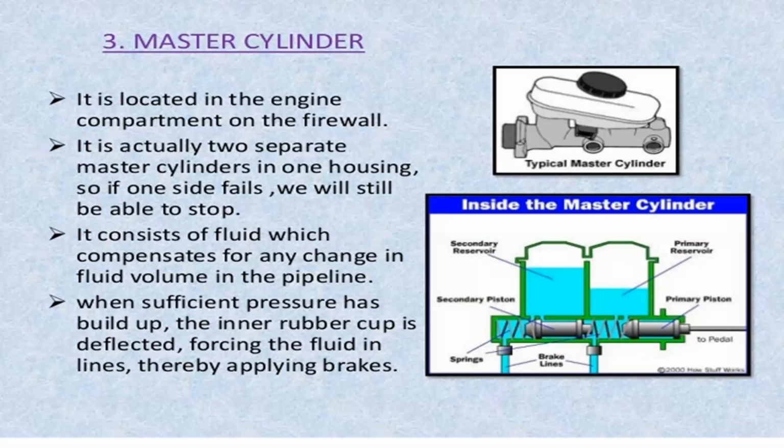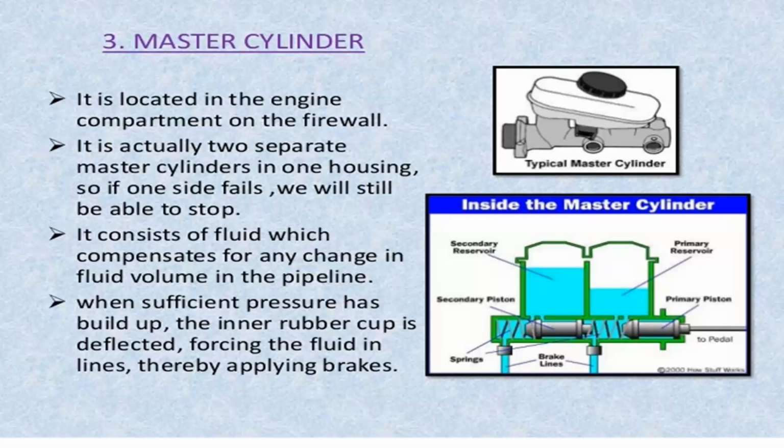So these are the parts inside the master cylinder, which is located in the engine compartment on the firewall.